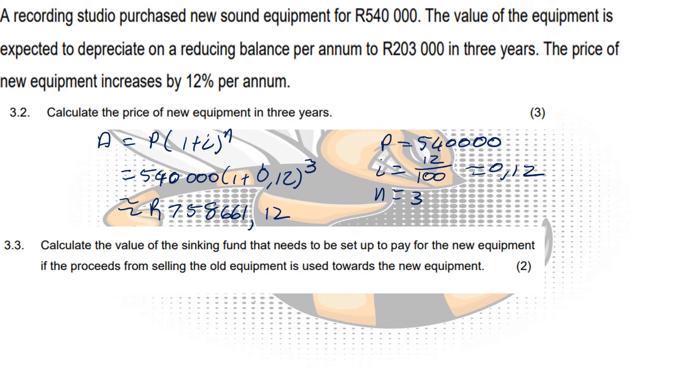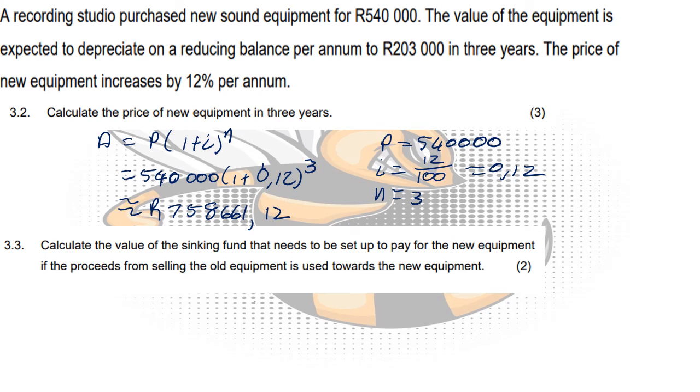Now the next question asks you, calculate the value of the sinking fund that needs to be set up to pay for a new equipment if the proceeds from selling the old equipment is used towards the new equipment. So essentially what they're asking you is, how much do you need to save up to buy new equipment in 3 years' time, if you are able to sell the old equipment and use that money to help pay for the new equipment.